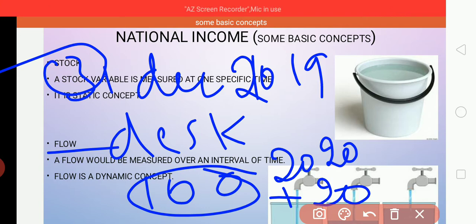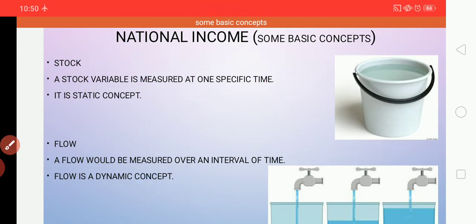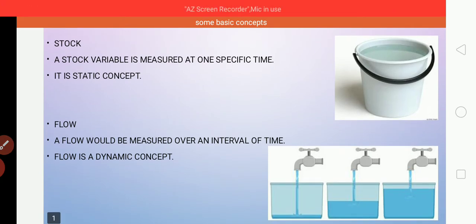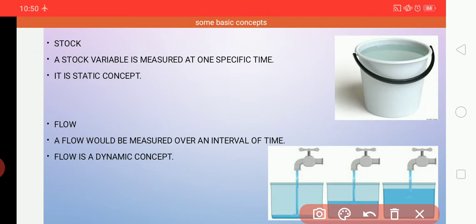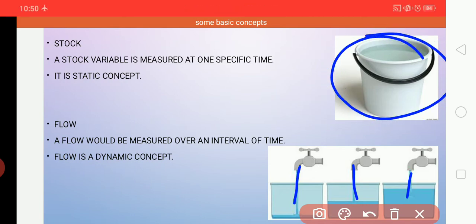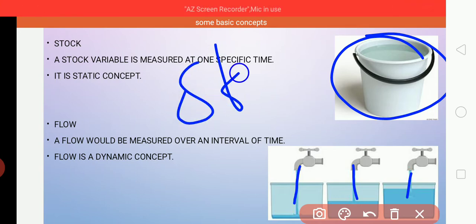Suppose we are filling a bucket with water. That's why I have kept buckets, so we can make it simpler to understand. We are filling water in a bucket with water coming from a tap. The amount of water which is flowing into the bucket from the tap per minute is a flow. See here, the water is flowing into the bucket. So how much it is flowing in per minute, that is called a flow. But the water which is in the bucket at a particular point of time is called a stock.